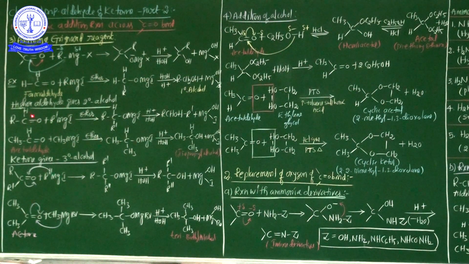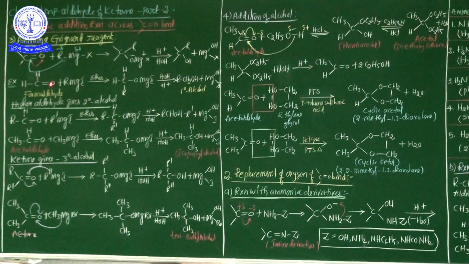Now see one more statement here. Higher aldehydes give 2 degree alcohol. Generally, lower aldehyde always gives the 1 degree alcohol with the help of the Grignard reagent in the presence of dry ether. But higher aldehyde always gives 2 degree alcohol. What is the differentiation of lower aldehyde or higher aldehyde? Maximum number of carbon atoms.